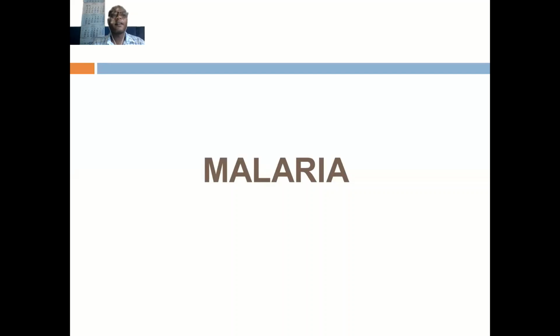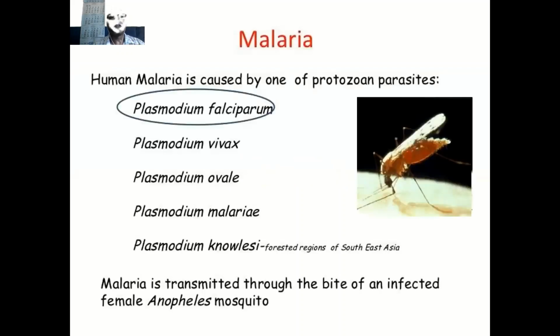Okay, welcome back again in our series of lectures about tropical diseases, and today we are going to focus on malaria as a tropical disease of protozoa origin. Malaria is the infection of the body by Plasmodium species, which is manifested with high fever.